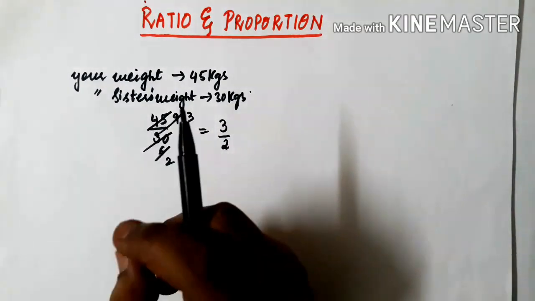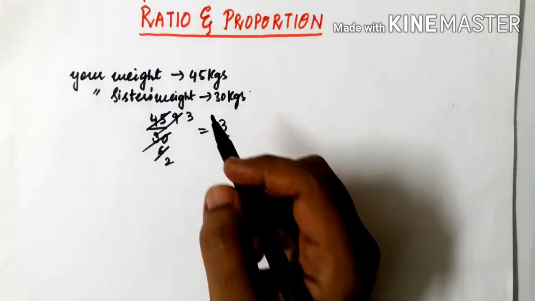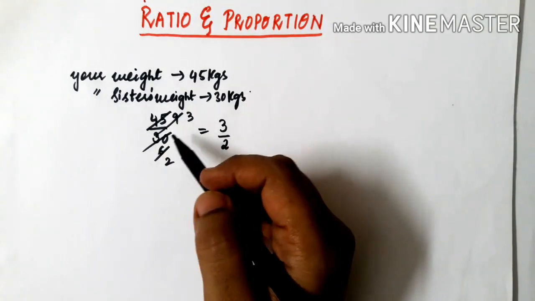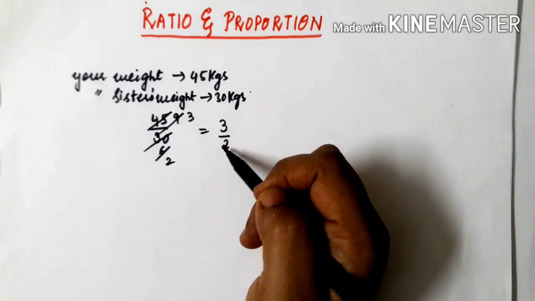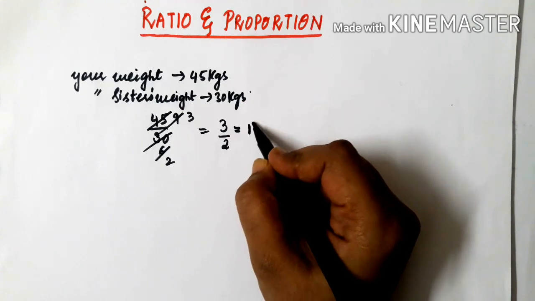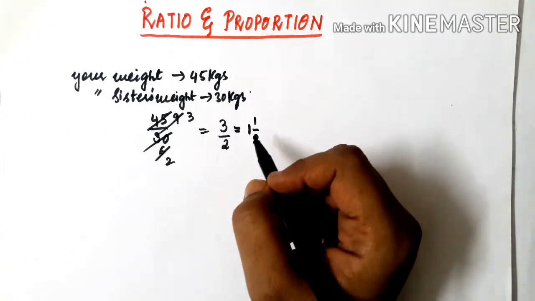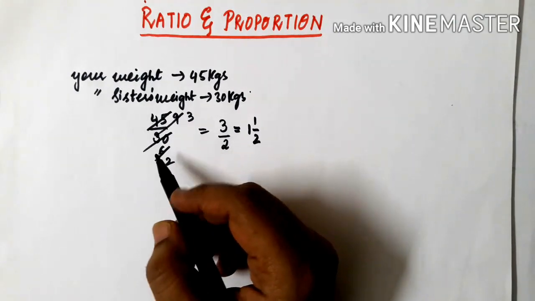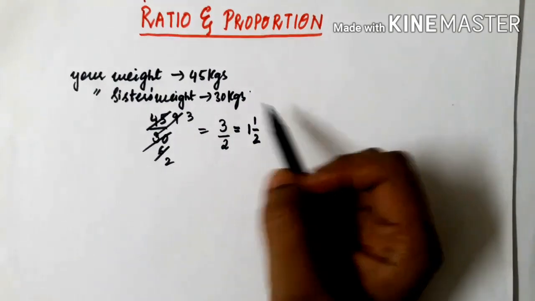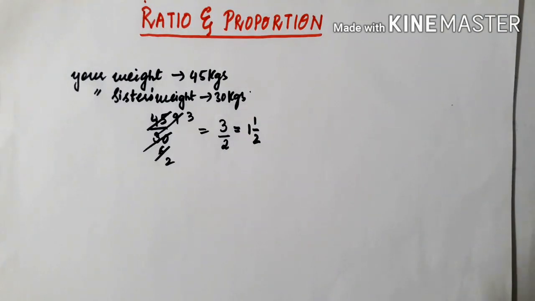You know very well that comparison is generally in the divisions. So now what we can say: your weight is 45 kgs, your sister's weight is 30 kgs. When you divide this, you get 3 by 2. If you write this improper fraction as a mixed fraction, you'll get 1 and 1 by 2. So what we can say over here is that your weight is 1 and a half times the weight of your sister, right? So this is known as comparison by division.